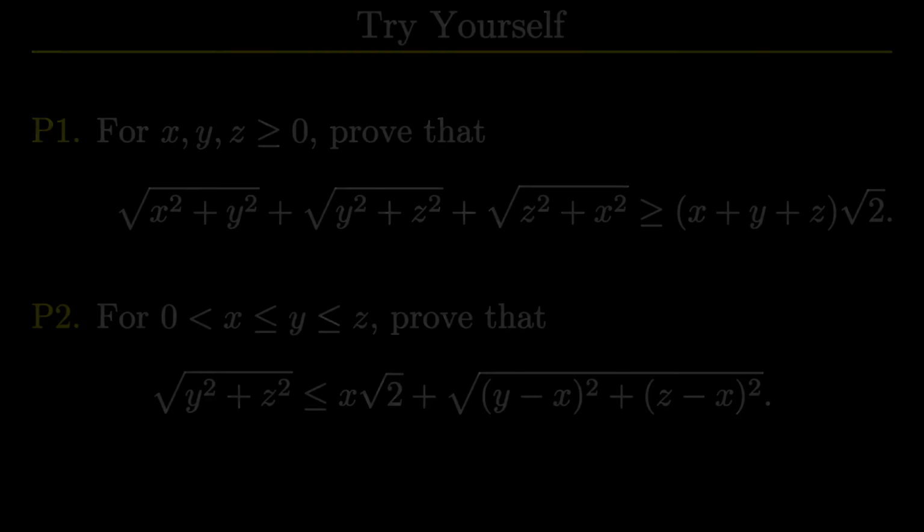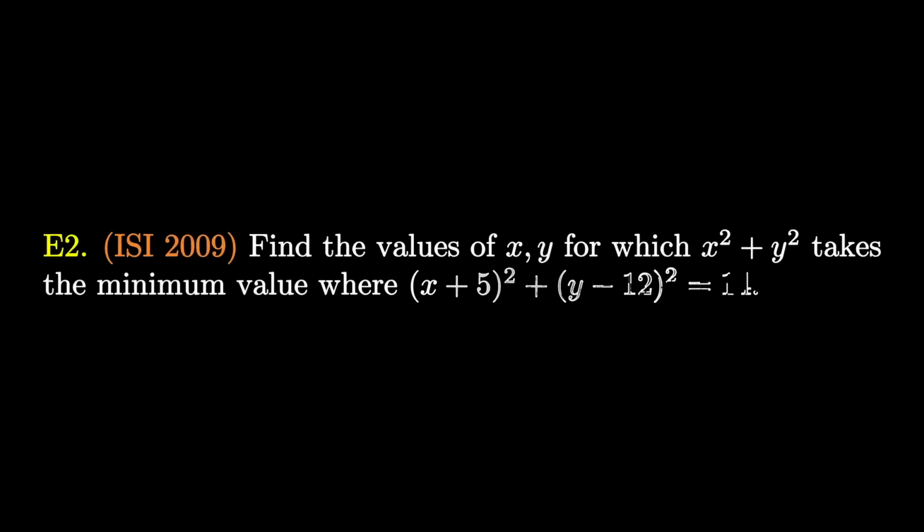Let's discuss one last problem, and it is going to be a fantastic one. Find the values of x and y for which x square plus y square takes the minimum value, where (x plus 5) whole square plus (y minus 12) whole square is equal to 14.